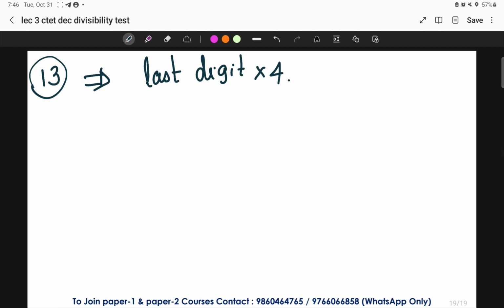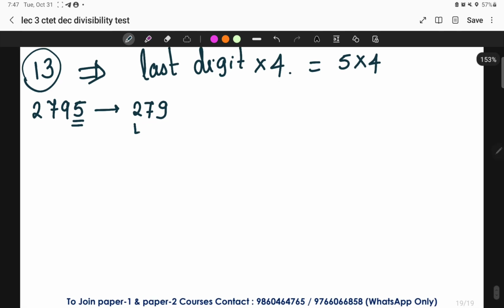For example, I have the number 2795. The last digit is 5. The remaining number is 279. I have to add 4 times 5, that is, 5 fours give me 20. This gives me 299.